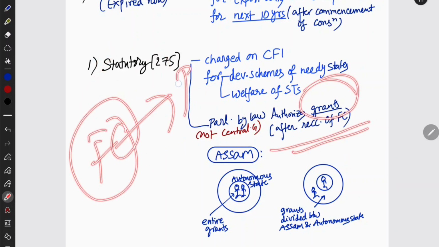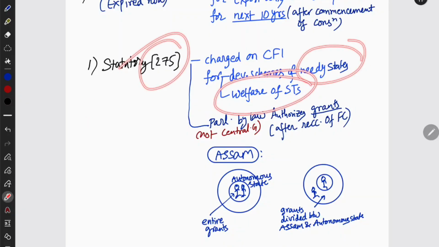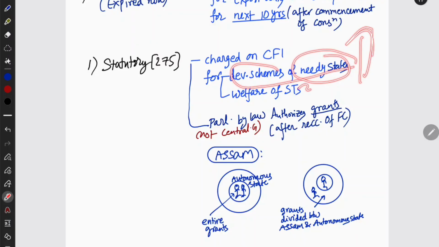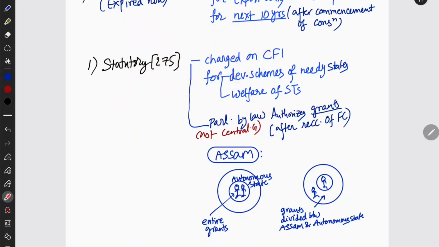So the Finance Commission will first recommend to Parliament that we will have to give some grant to someone. Okay, to whom? Article 275 says that for the development of needy states and for the welfare of STs, we will have to give some grant. Grant, I'm sorry, it's not tax, it's grant. That is what Article 275 says.